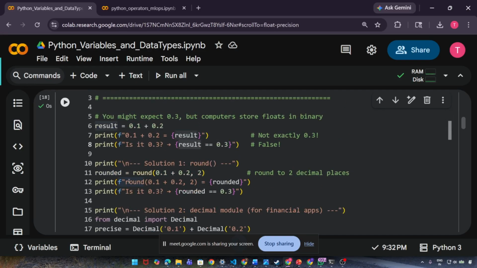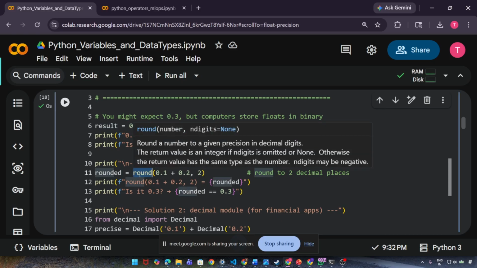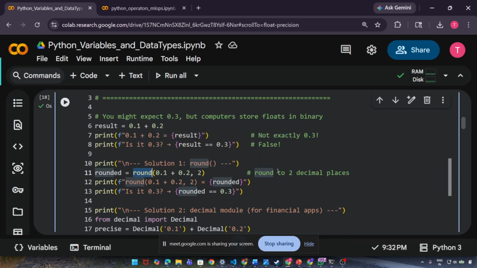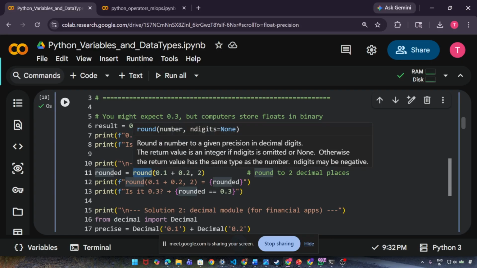Okay. Then see rounding off. If you want, you can round off your answer, right? Because when you get decimal points, you can round off the value. Simple. Calling round, again, the color of round is different, which means this is built in Python.